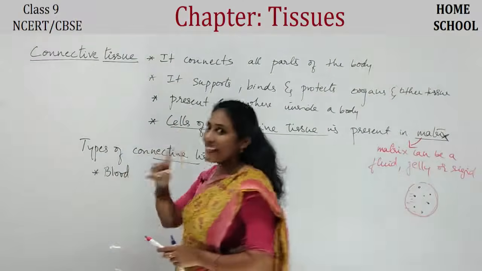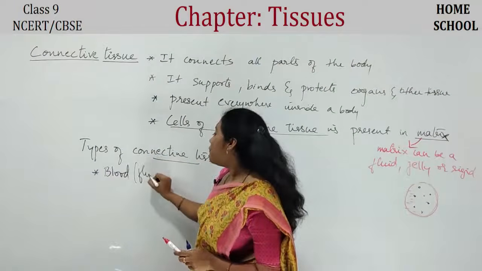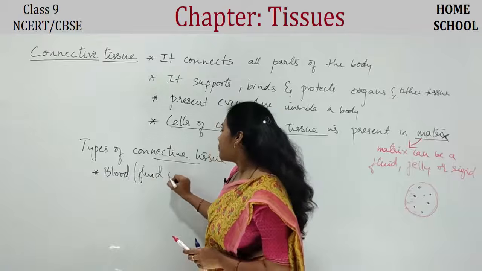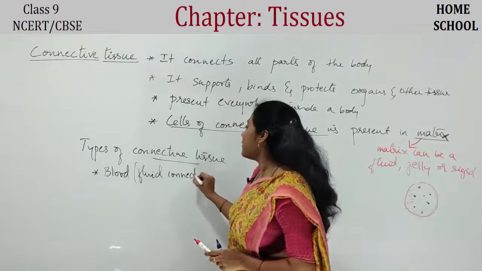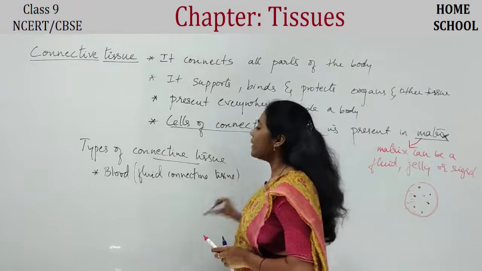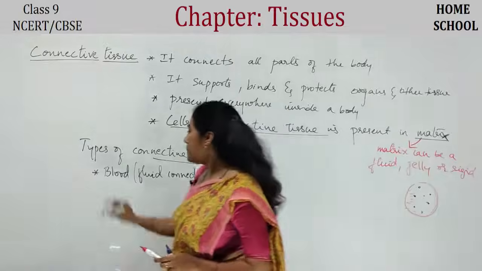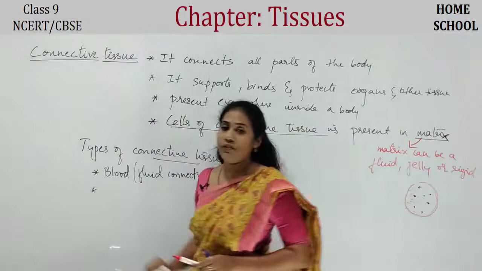Okay, and blood is a connective tissue. Usually blood is called a fluid connective tissue because it's liquid. Blood is a fluid connective tissue since it is liquid, right? We will discuss the blood in detail a little later. Just note down all the types of connective tissue.